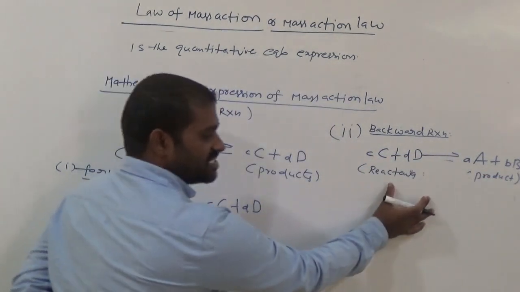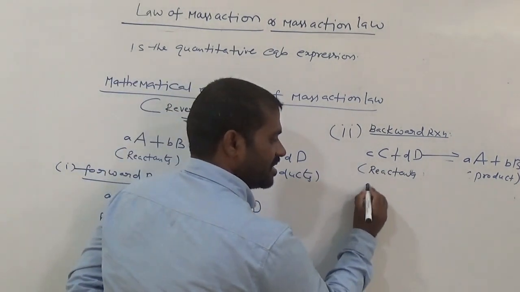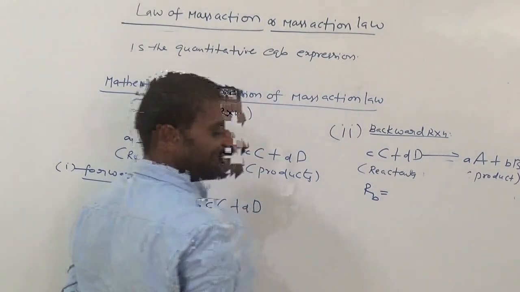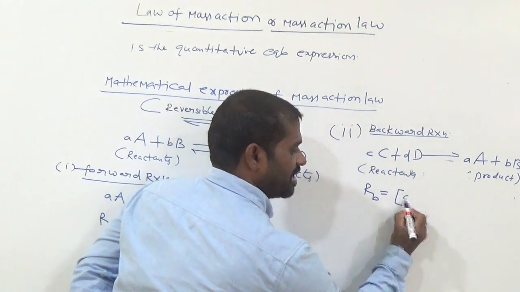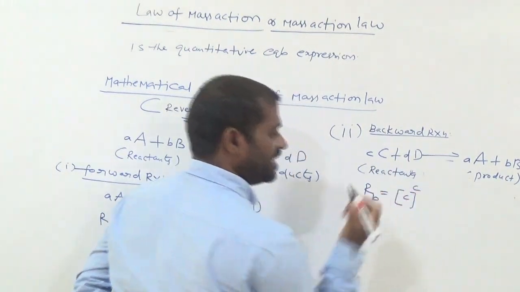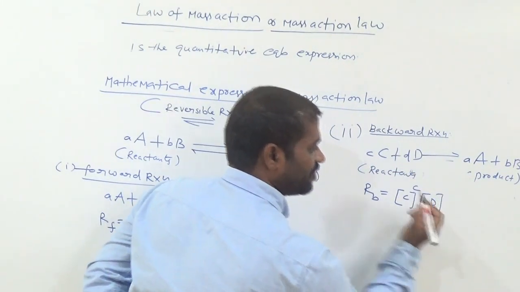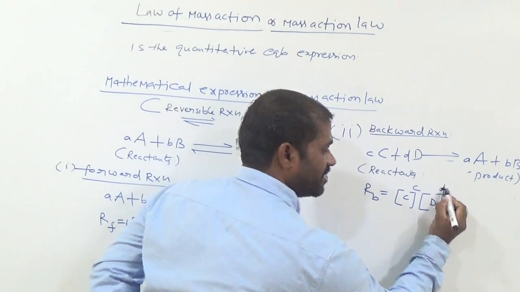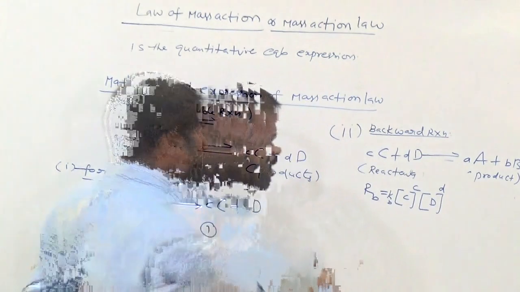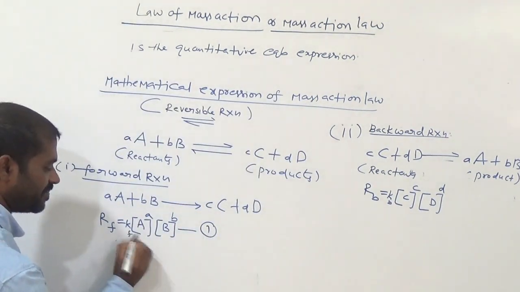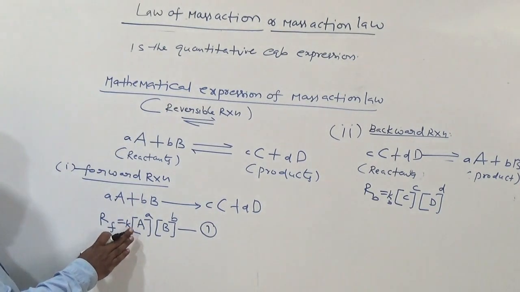So for this reaction, the law of mass action gives the rate of backward reaction equals the molar concentration of C to the power c, times the molar concentration of D to the power d, and a constant K, where it is Kb, and for the forward reaction it is Kf. What is meant by K? We call it the rate constant.